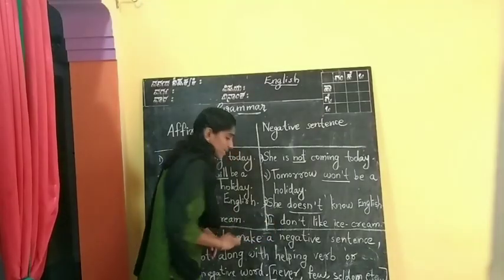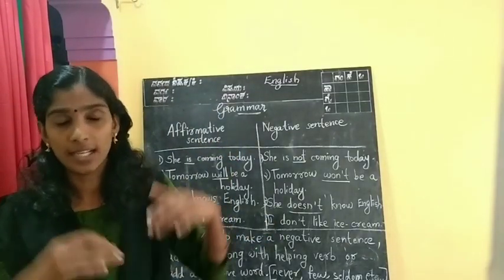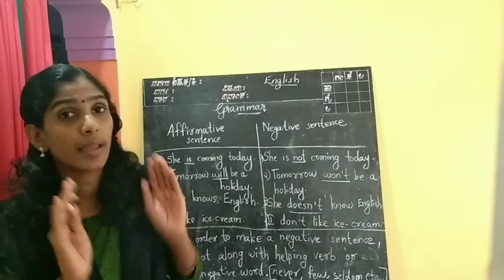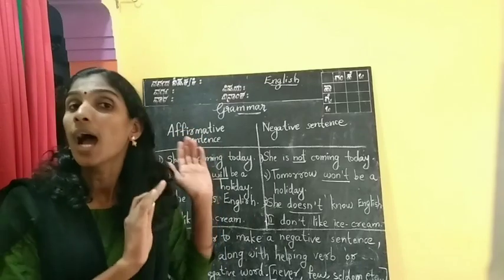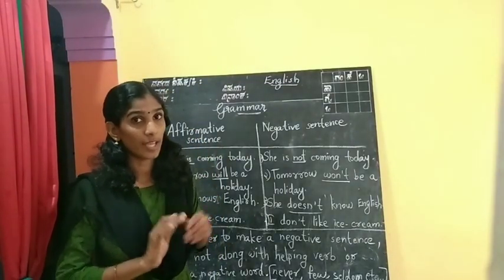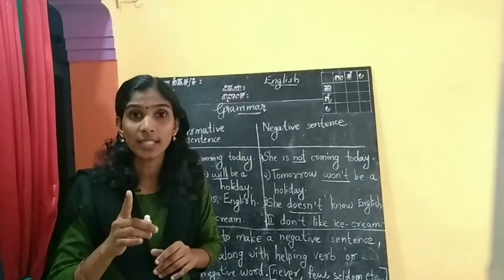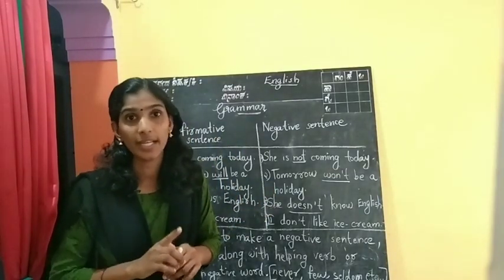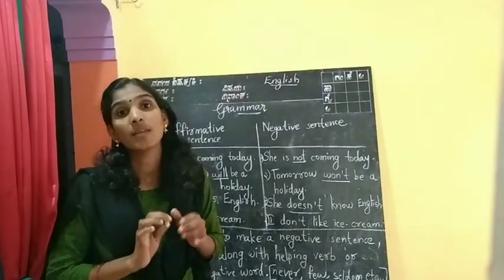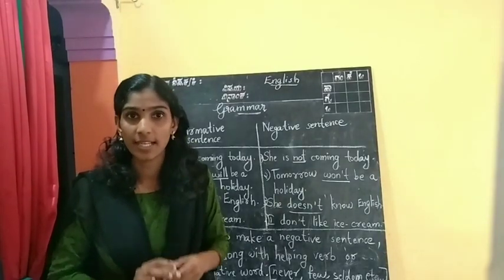The negative sentence is I don't like ice cream. I like ice cream is a positive sentence and I don't like ice cream is a negative sentence. Why? Because not is there. It is a negative word, right? Not is added along with the helping verb. So we can say that is a negative sentence.